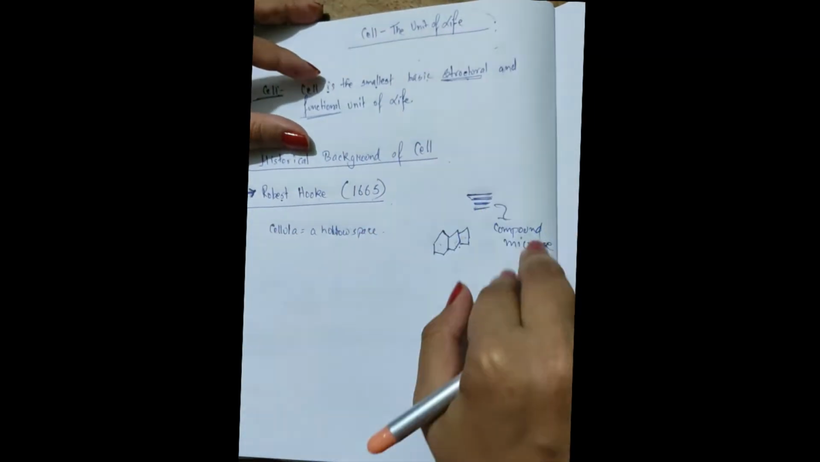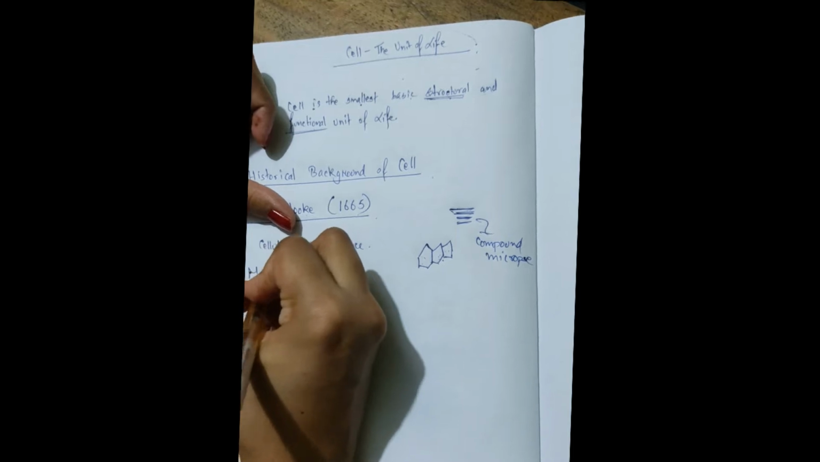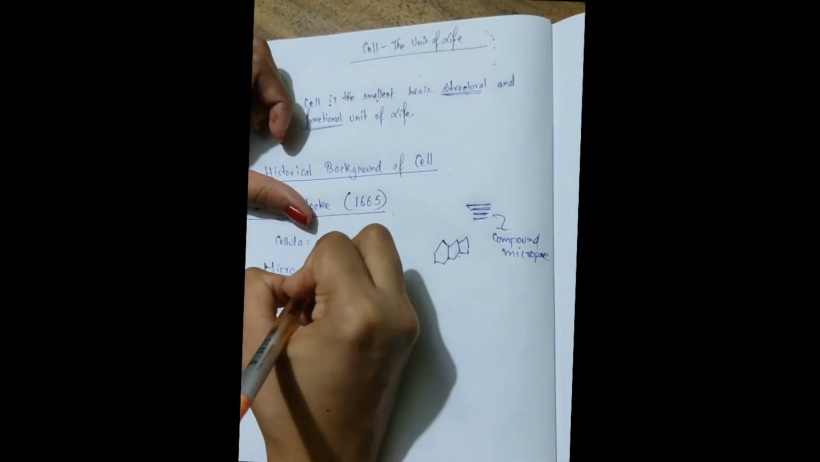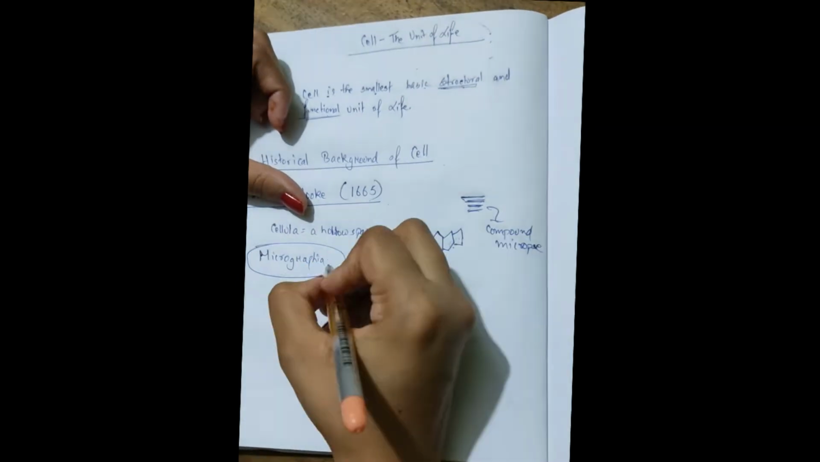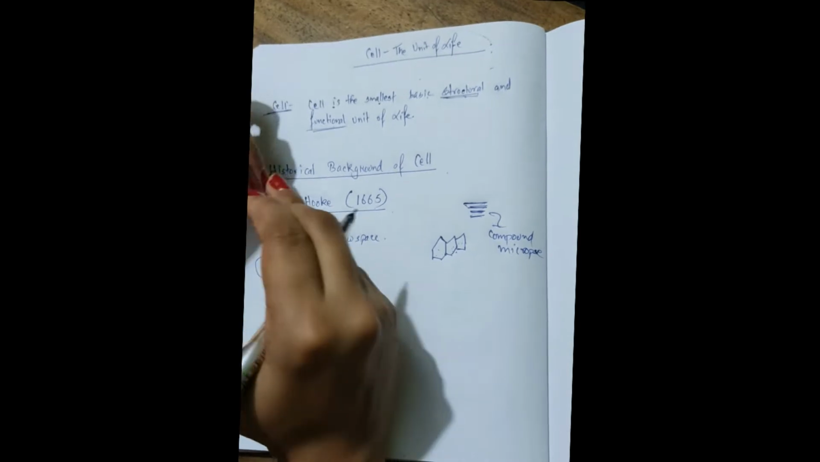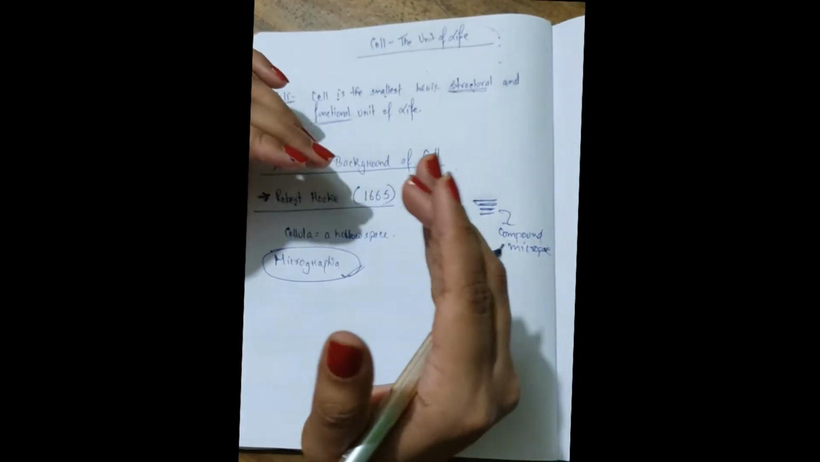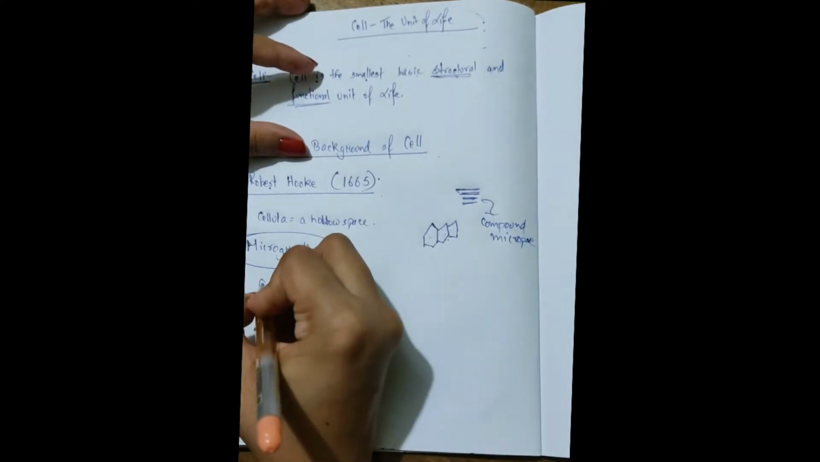He explained all his observations in a book named Micrographia. So Micrographia was the book where he explained his observations, and he was the discoverer of the cell, in dead cells.